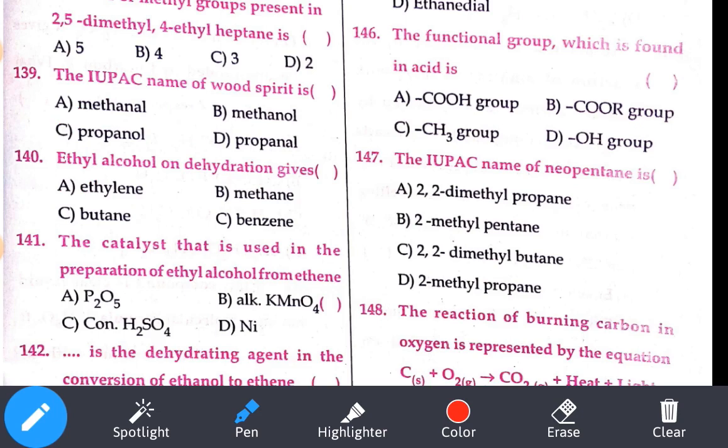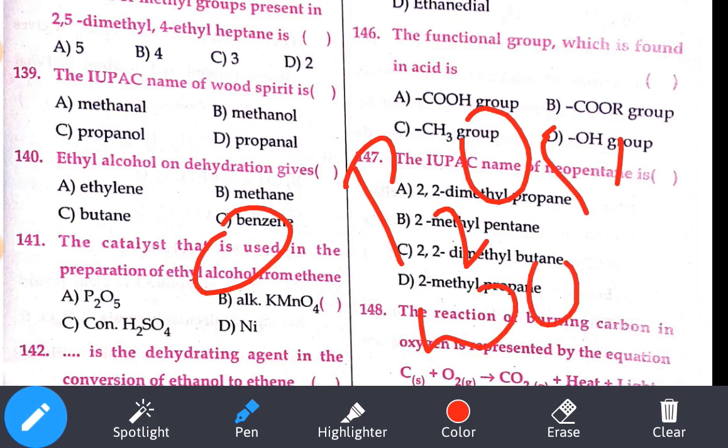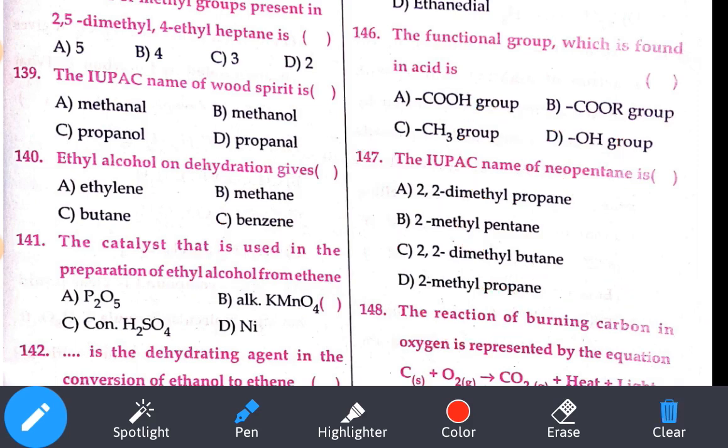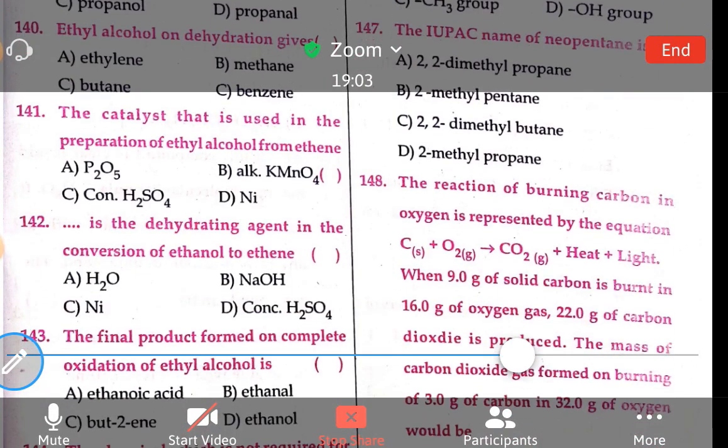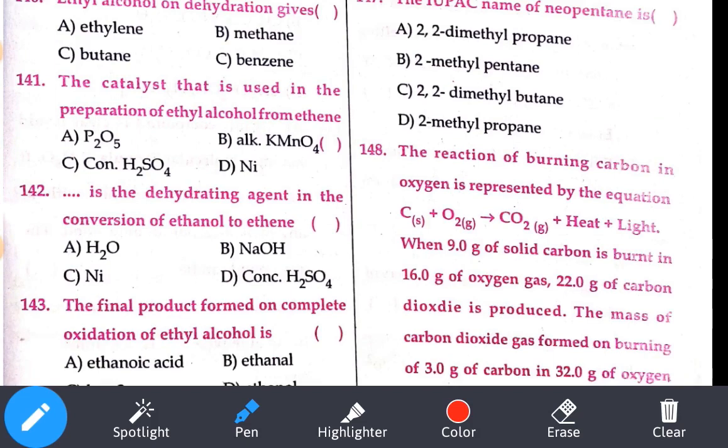142, that dash is the dehydrating agent in the conversion of ethanol to ethene. Ethanol to ethene, what will be used here? Ethanol to ethene. So concentrated sulfuric acid. Okay, let's see the next bit.